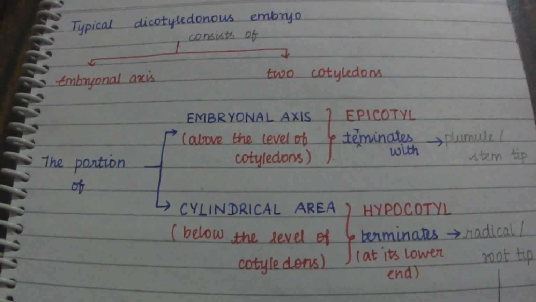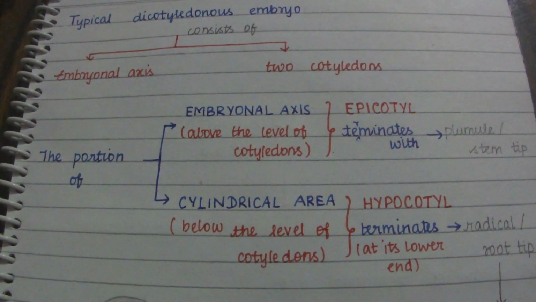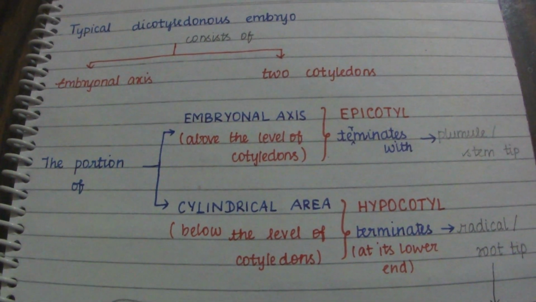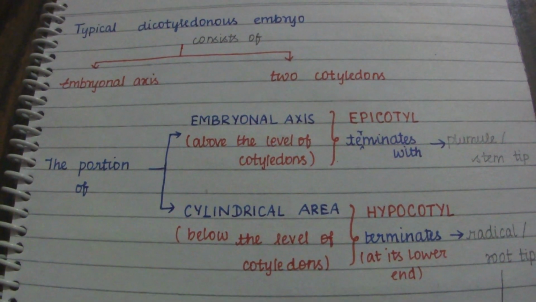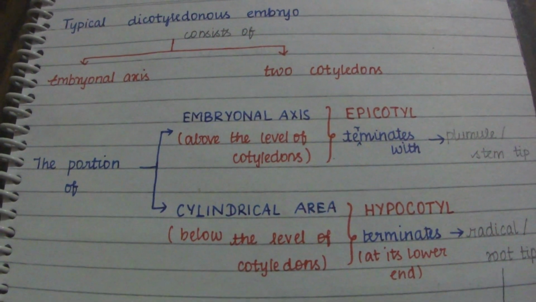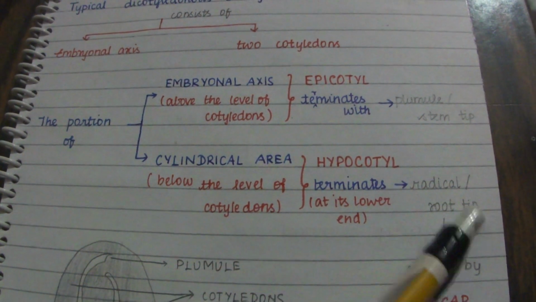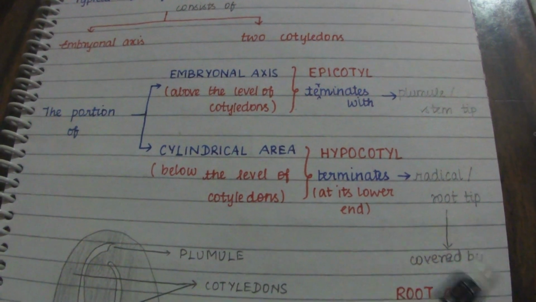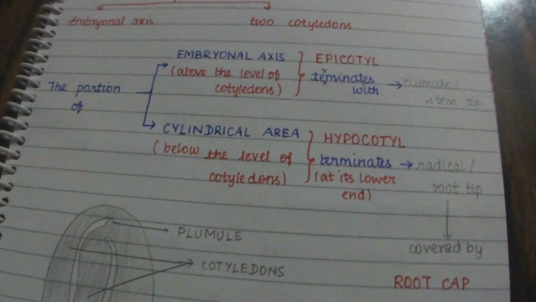The epicotyl terminates with the plumule or stem tip, whereas the hypocotyl terminates at its lower end with the radicle or root tip, which is covered by the root cap.